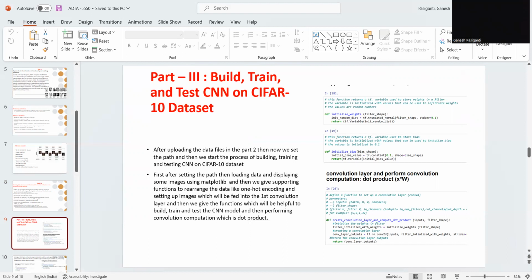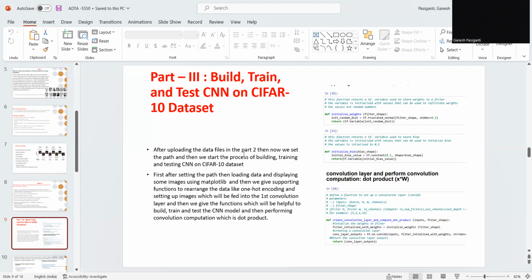First, setting up the path, then loading the data and displaying some images using the matplotlib library. Then we have to give some supporting functions to rearrange the data, like one hot encoding, setting up images which will feed into the first convolutional layer. Then we give the functions which will be helpful to build, train, and test the CNN model, and then performing convolutional computation, which is a dot product. These are the supporting functions which we have used before declaring our first convolutional layer.